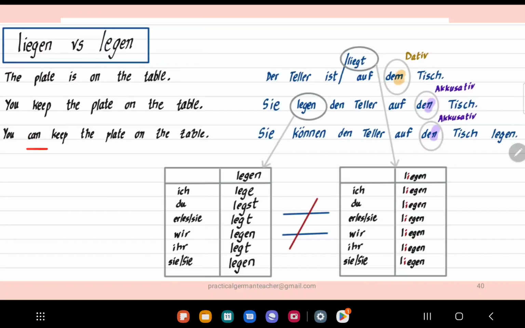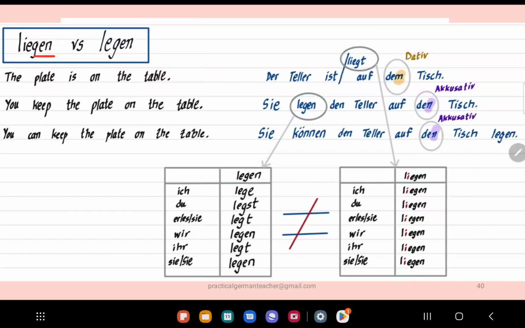Now I just want to say you can keep the same sentence with a little bit more context. So instead of saying you keep the plate, I will say you can keep the plate on the table. So you will use a Modalverb. So this legen will go over here, and in the second position you will have the Modalverb. Okay. So I hope you understand why dative and why accusative in these three examples.